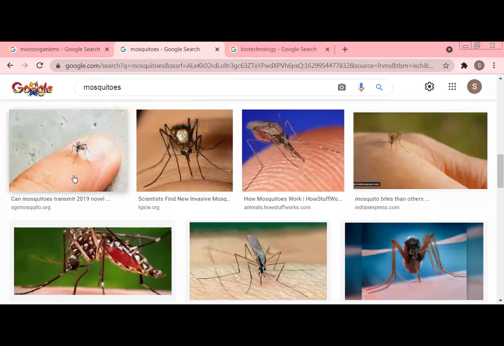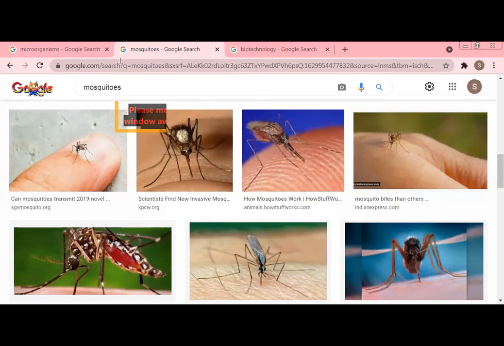Next is, if I'm studying the mosquito, how it bites, how it transfers the disease. If we are studying it, it's a parasite. Okay, mosquito is a parasite. If we are studying the mosquito bite, it sucks our blood, but it does not provide us any good or any benefit. Then which branch are we talking about?